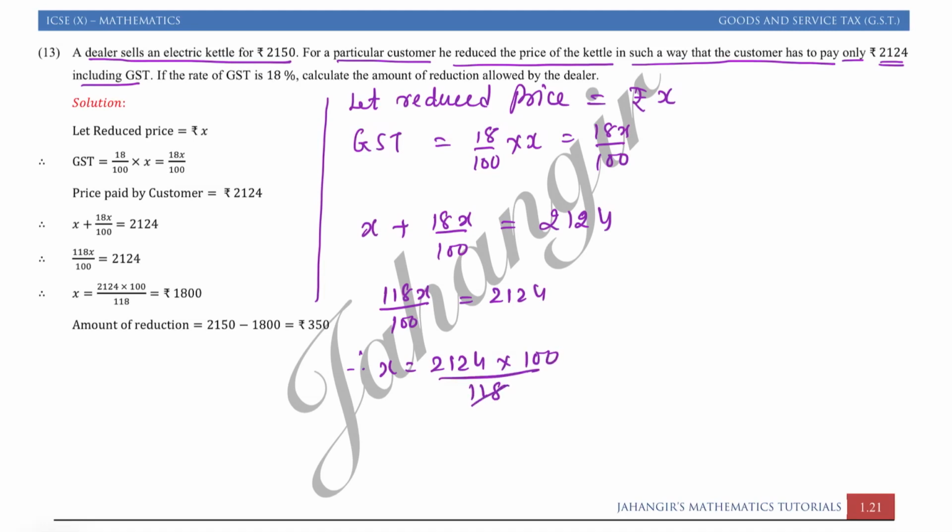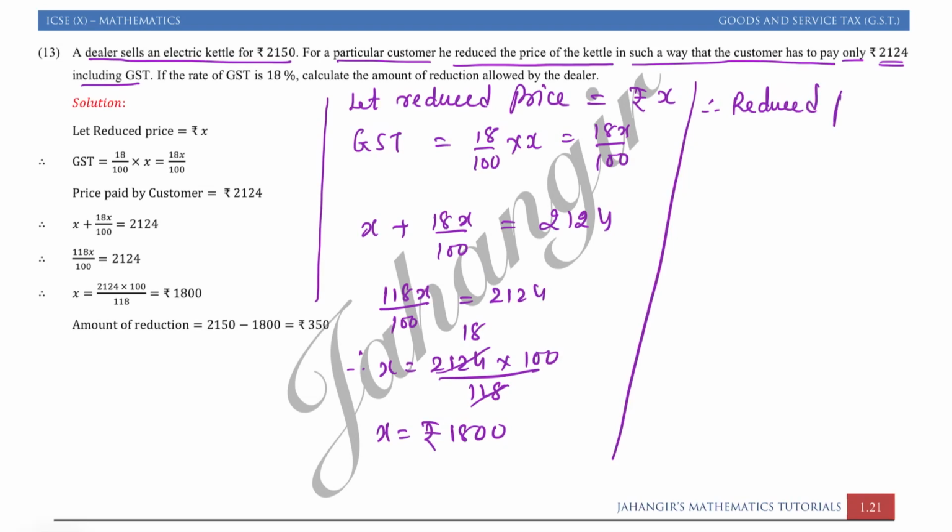Cancelling out, you will get 1 and 18. So therefore x is equal to rupees 1800. So therefore reduced price is equal to rupees 1800. Okay. Now we want the amount of reduction, how much is it? The dealer was selling it for rupees 2150 and he has reduced its price for that particular customer to 1800.